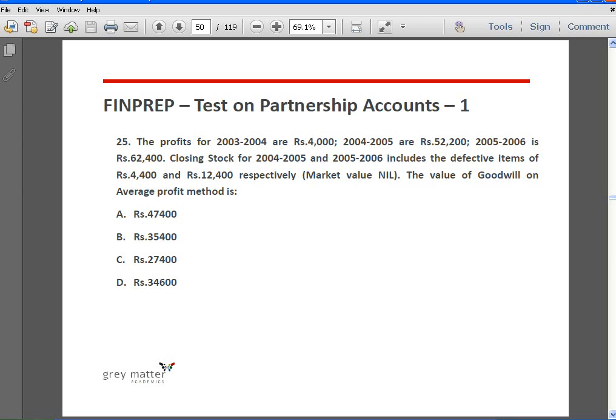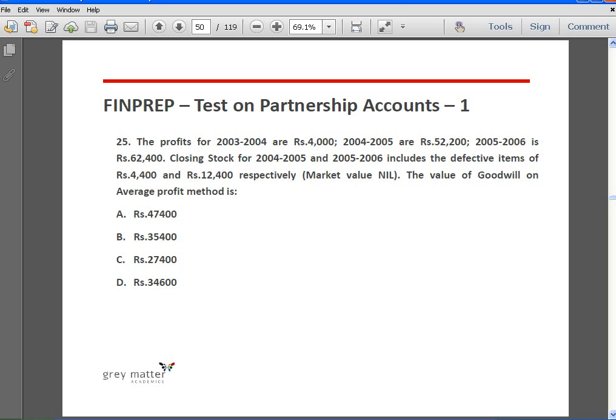Market value is nil. The value of goodwill on average profit method is, okay, so here we should not take the profits as it is given to us in the problem. We have to adjust for the error that has been made by the firm. Closing stock for 4, 5 and 5, 6 include defective items at the values given to us in the problem, though the market value is nil. We know that stock has to be valued at cost or net realizable value, whichever is lower. Now, what is the impact of having valued stock at 4,400 for FY 2005?